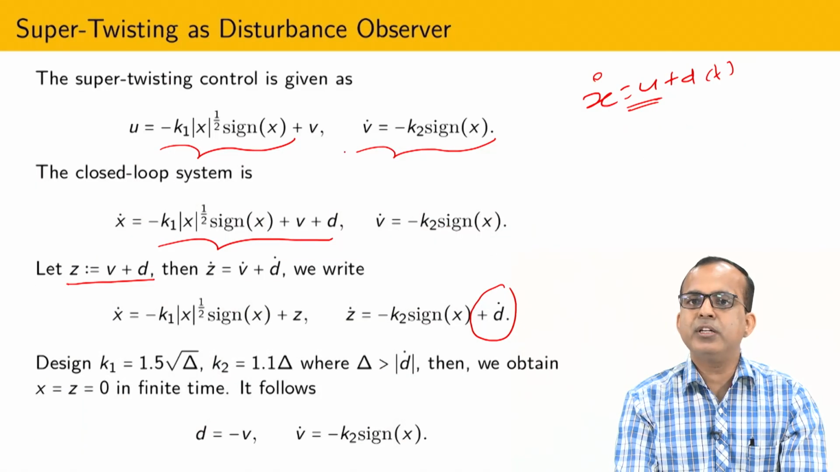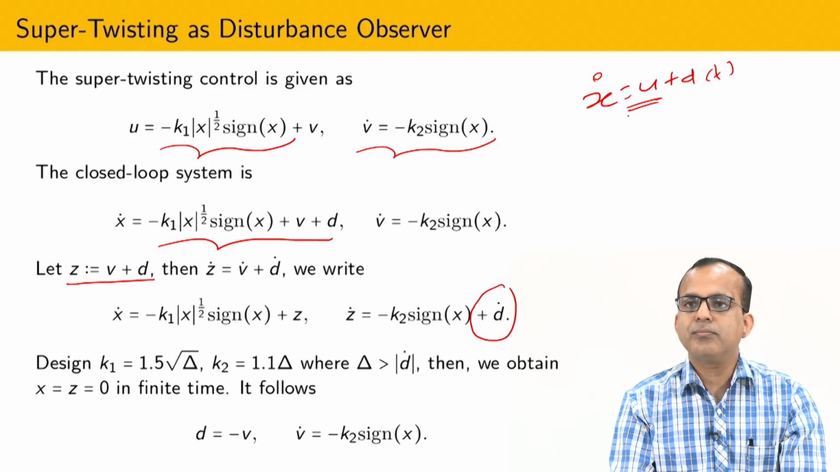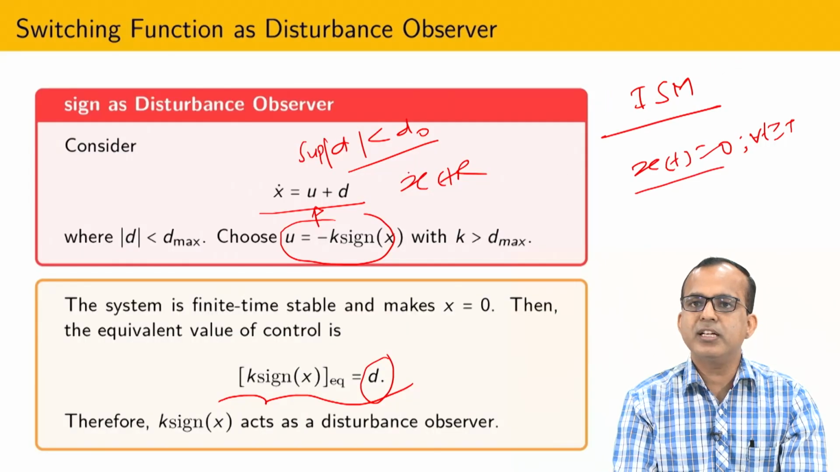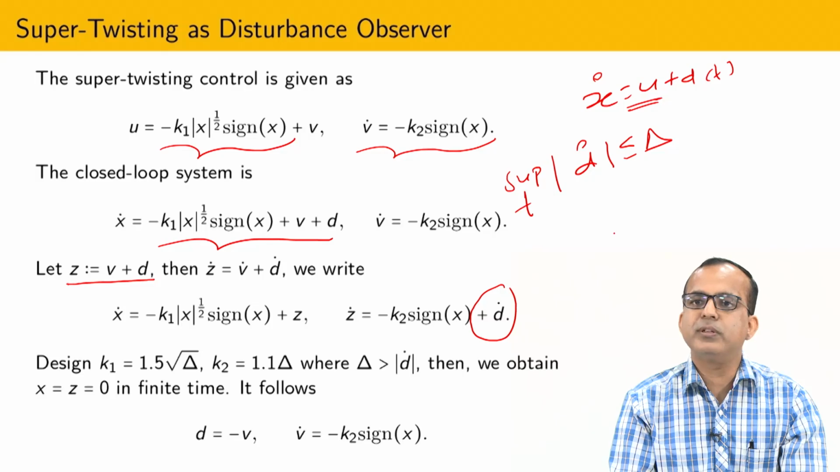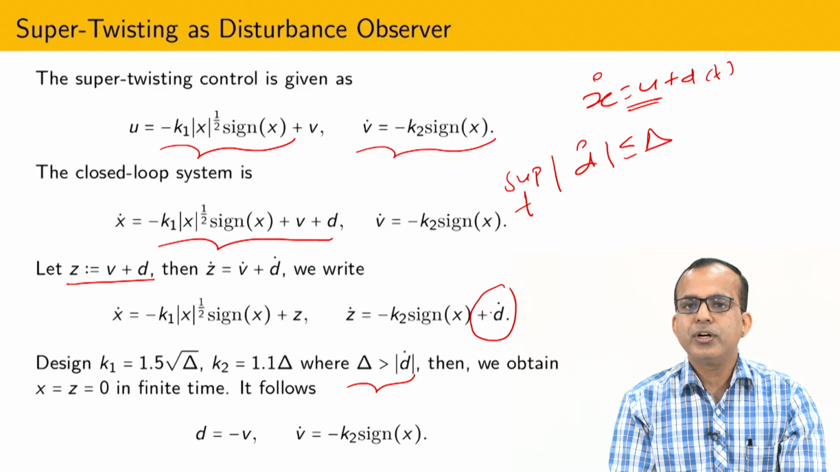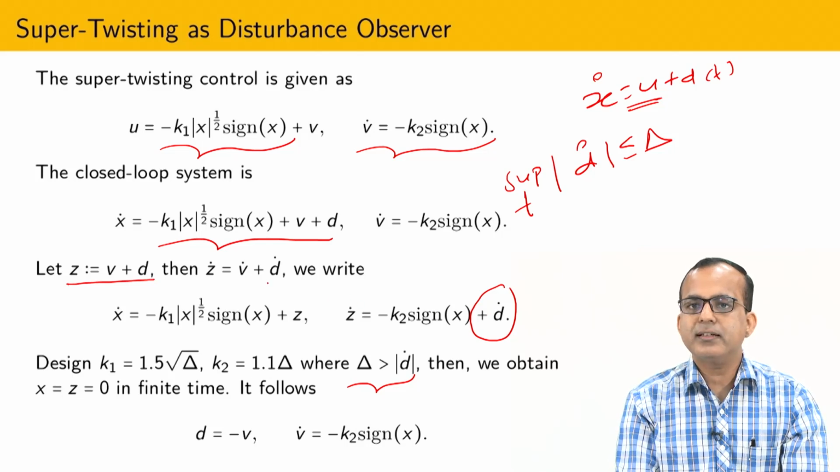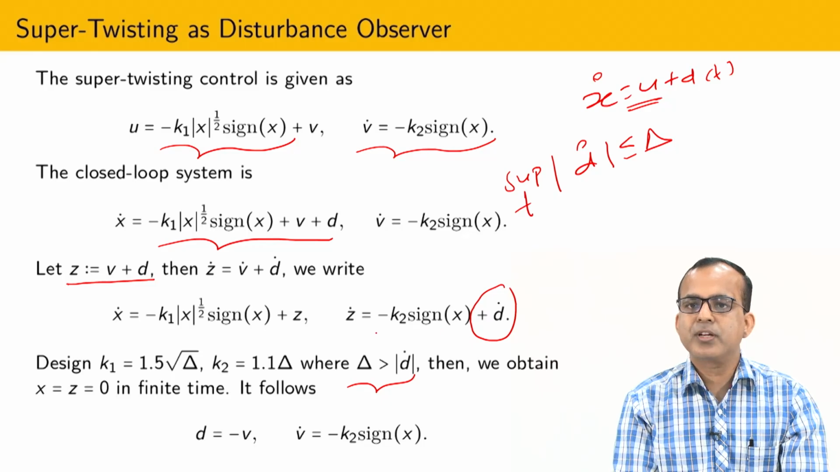But here, whenever you are going to apply the super twisting algorithm, there is no condition on the bound of d. You just have to assume that d is differentiable, but now a condition on d dot comes into the picture: the supremum over all t should be less than or equal to some known value, which I am assuming to be delta. The same condition I have basically retained like this. Now you can see that since d is differentiable, the algorithm will converge like this.